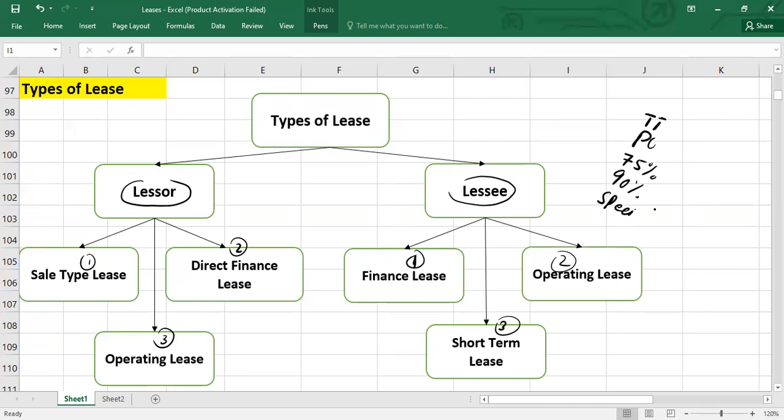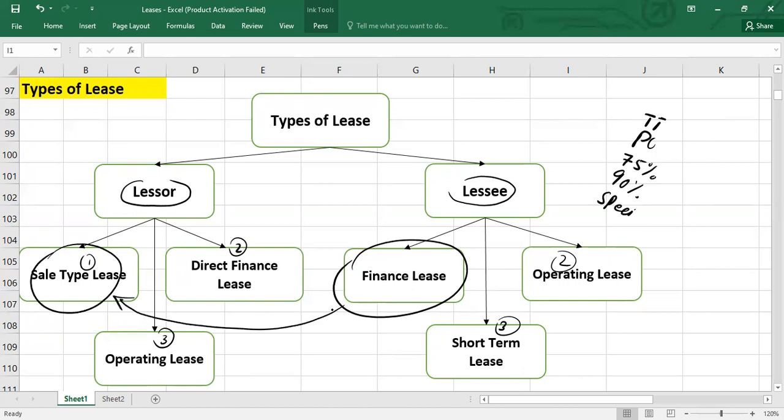If any one out of these five criteria is met, we will say it is a finance lease from the lessee's point of view, and it is going to be a sale type lease from the lessor's point of view. This is what I'm going to explain, and I will tell you what other lease classifications there are.